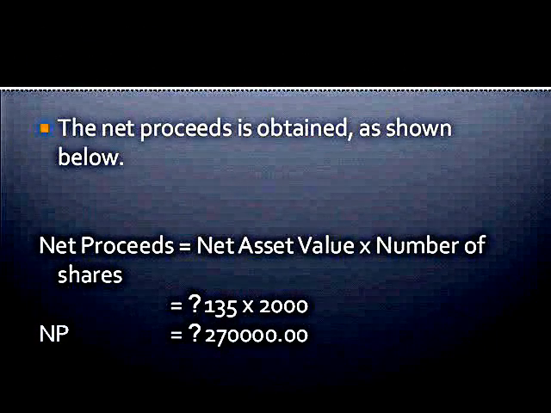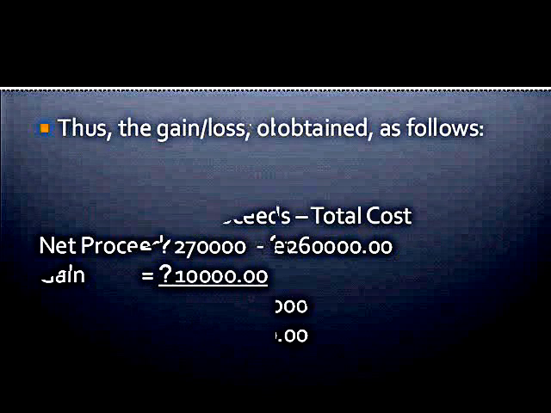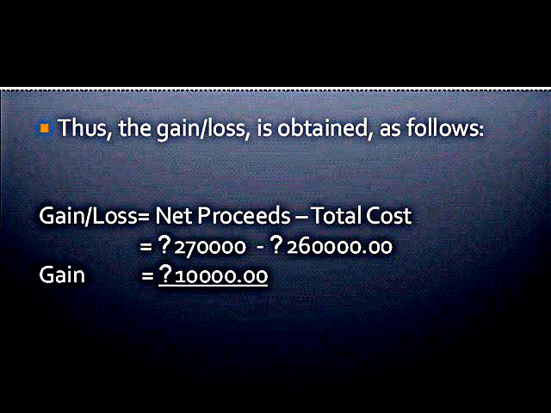So to find out if it is a gain or loss, we have to subtract the net proceeds and the total cost. So we have to subtract 270,000 pesos to 260,000 pesos. And we will have a gain of 10,000 pesos.